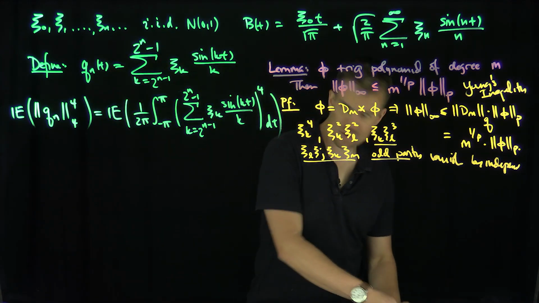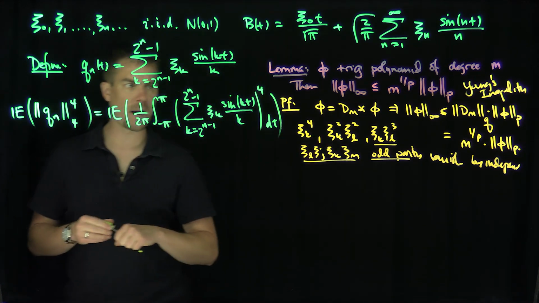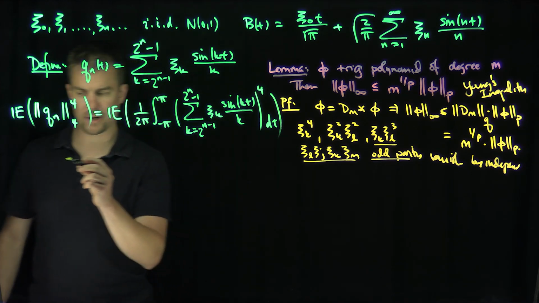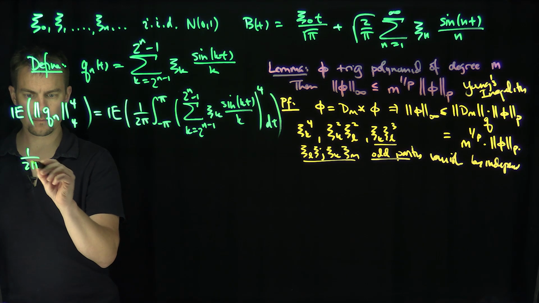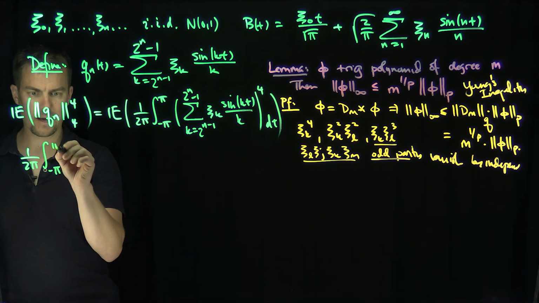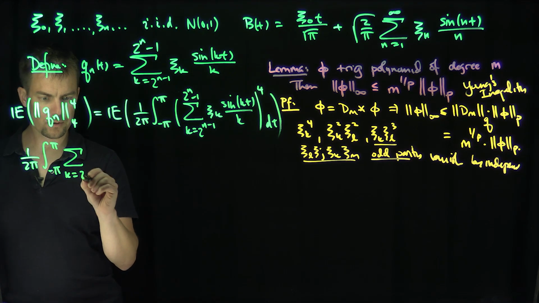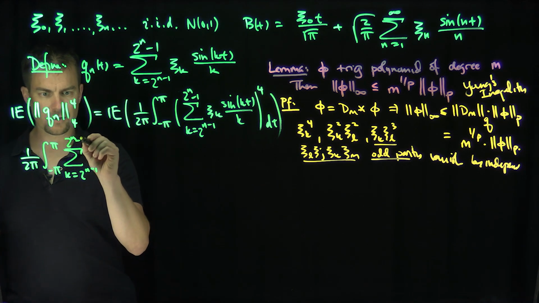Okay, so really there's only 2 of these terms I have to compute, right? And so now I'm going to start to do things up to constants, right? Because there's going to be constants flowing around everywhere. Just remember that involves pi. So let's look at the terms that we're going to get. We're going to have 4th moments, so we're going to have 1 over 2 pi, integral from negative pi to pi. The sum, k goes from 2 to the n minus 1 to 2 to the n minus 1.